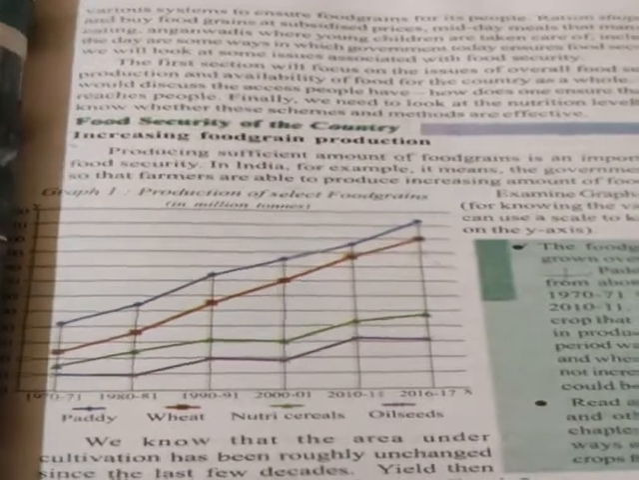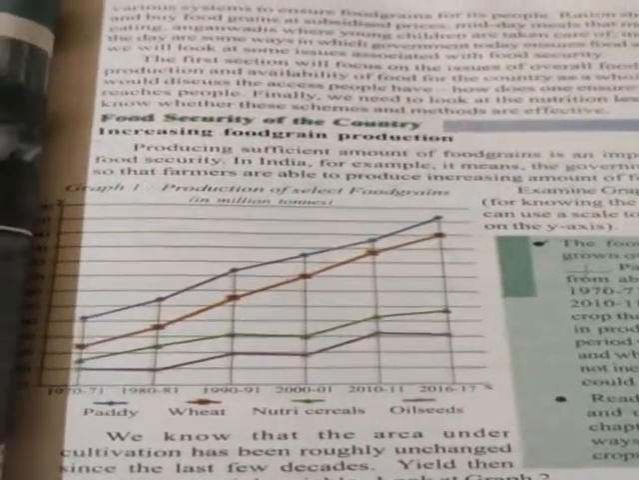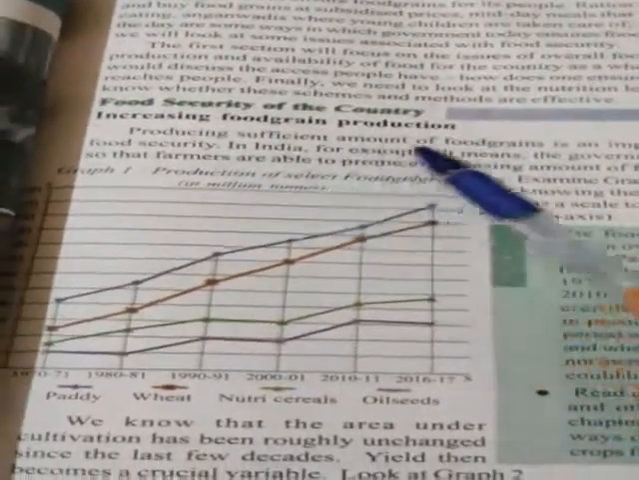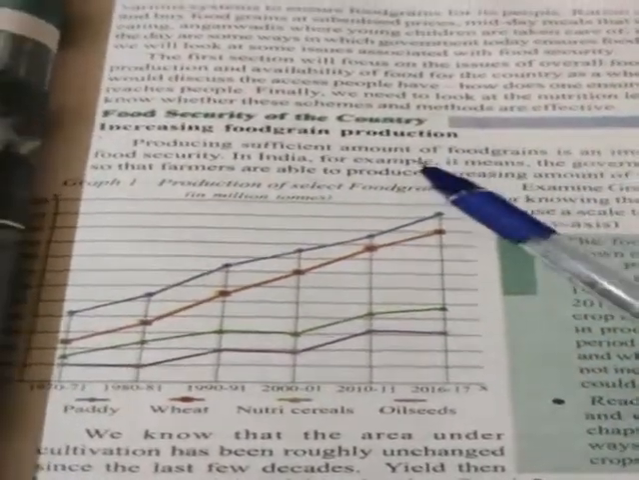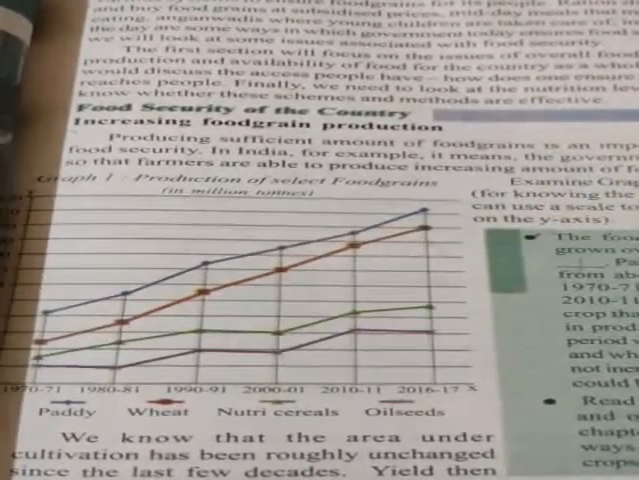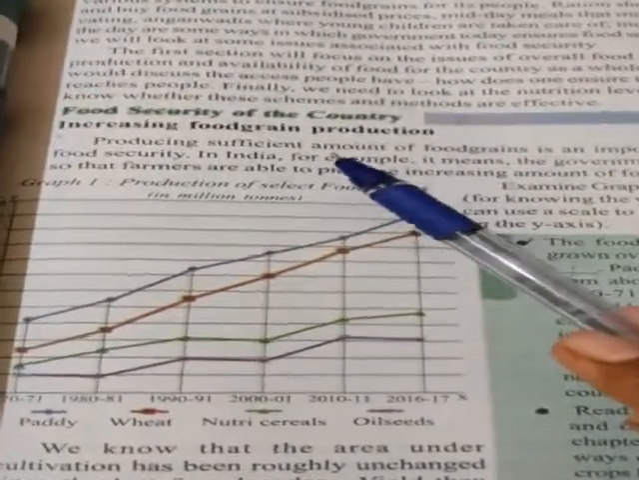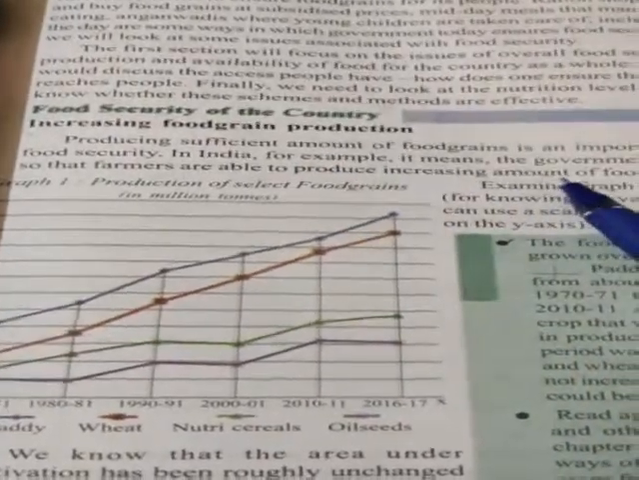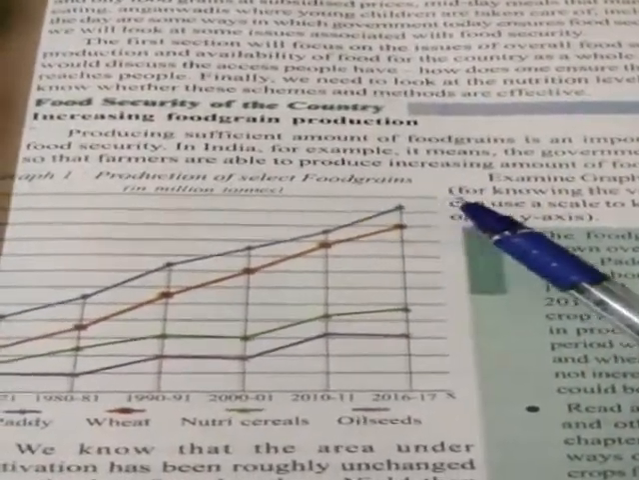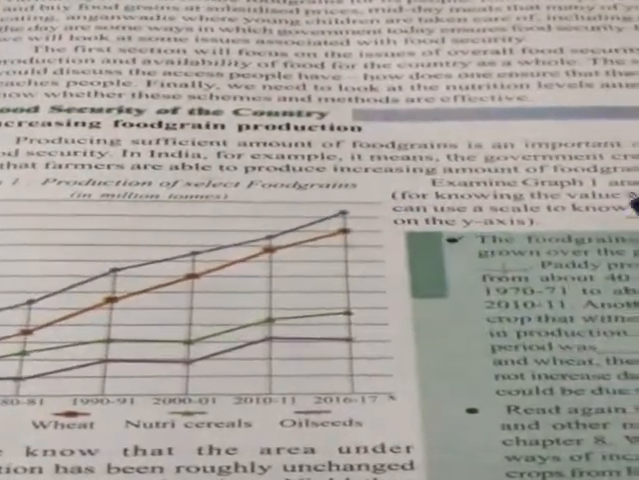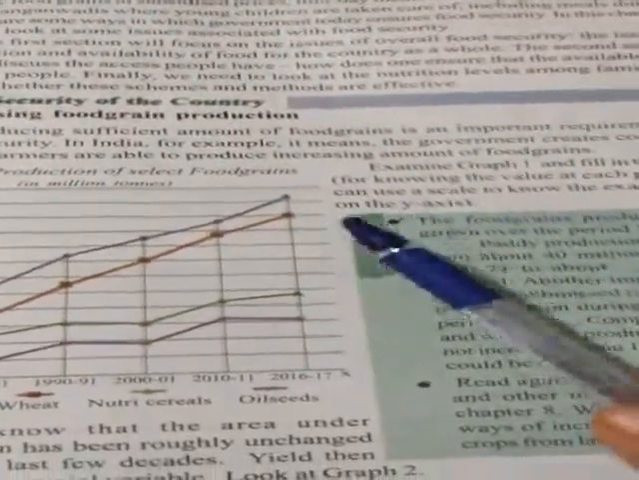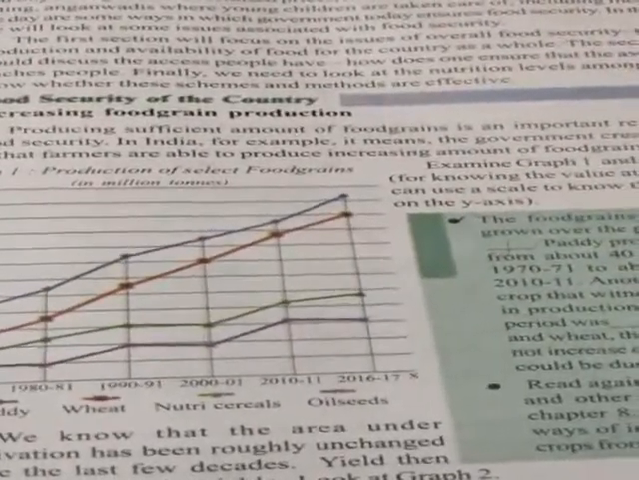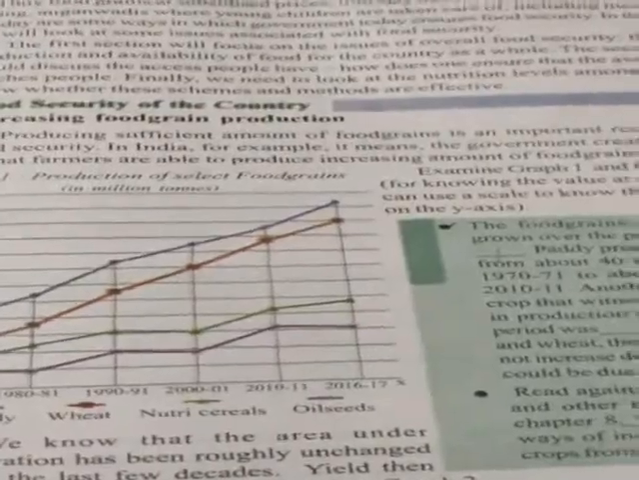Next we discuss food security of the country. After the independence, our government is providing food to each and every poor person. The government provides the food grains through the Anganwadi and midday meals and ration shops.